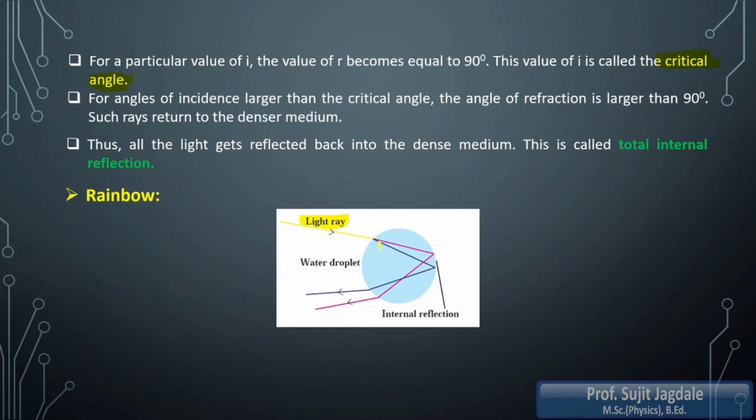And again it shows the total internal reflection inside that water droplet, and again it comes out of that water droplet, showing the dispersion of light, due to which we are able to see all the seven colors in that rainbow. And sunlight is a white light. So earlier, in the previous lecture, we had considered dispersion of light. So you had studied that white light has the seven colors in its spectrum.